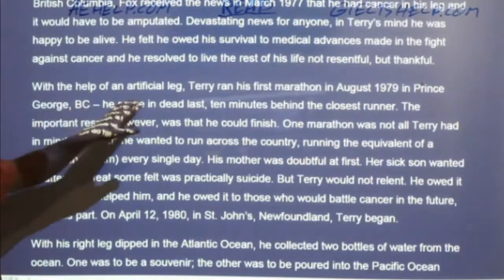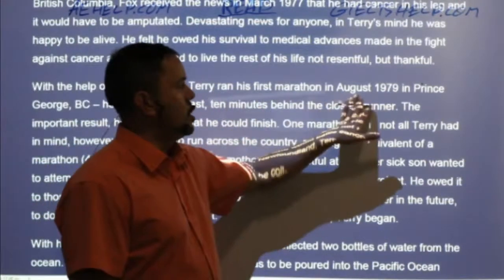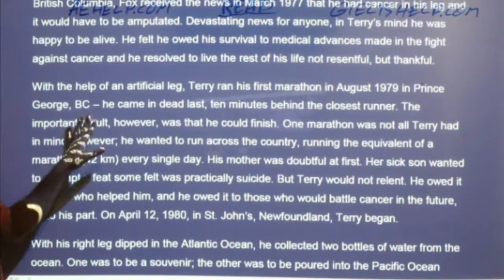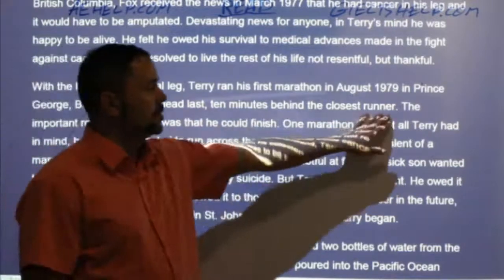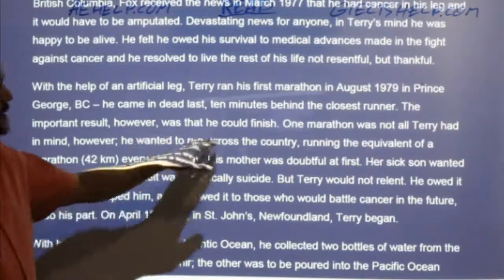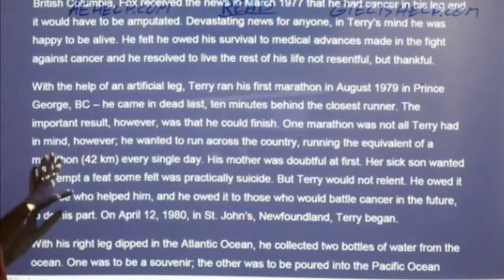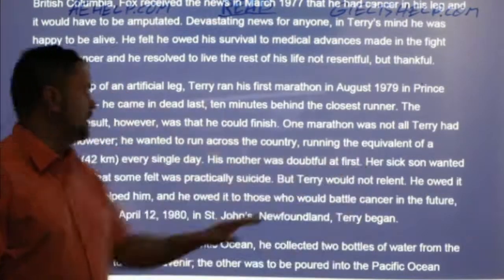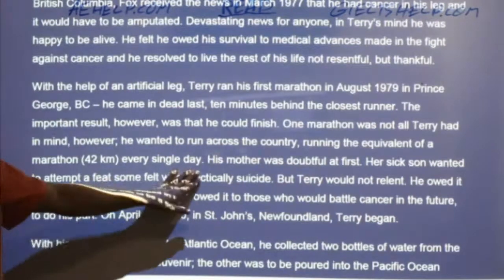With the help of an artificial leg, Terry ran his first marathon in August 1979 in Prince George, BC. He came in dead last, 10 minutes behind the closest runner. The important result, however, was that he could finish. One marathon was not all Terry had in mind, however. He wanted to run across the country, running the equivalent of a marathon, 42 kilometers, every single day.